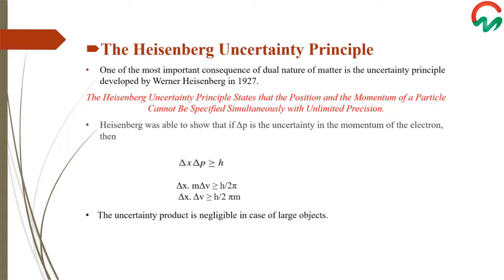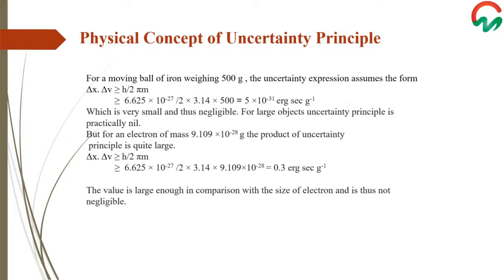We can rewrite it in terms of h bar by substituting Δp = mΔv, as Δx·mΔv ≥ h/2π. The uncertainty product is negligible for large objects. Now, in order to find out the physical concept of the uncertainty principle, let us take some examples.